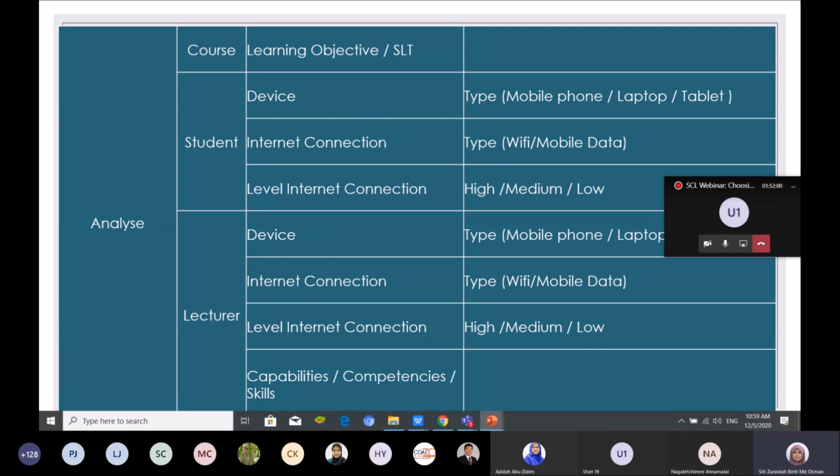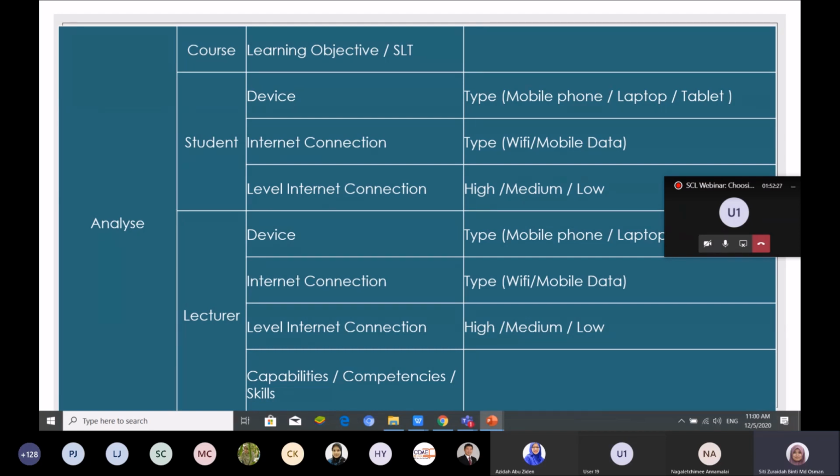We want our students to be able to explain, to draw, to create. Not in synchronized online learning, maybe they can use their SLT to do the work and then just present or submit the link in a WhatsApp group. Then you can discuss in the next class. So that is the learning objective.